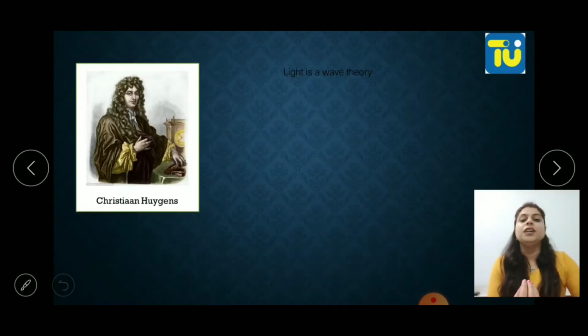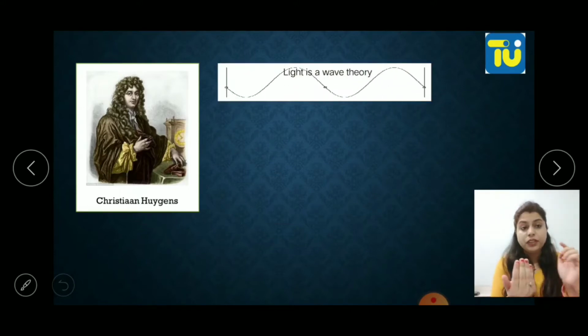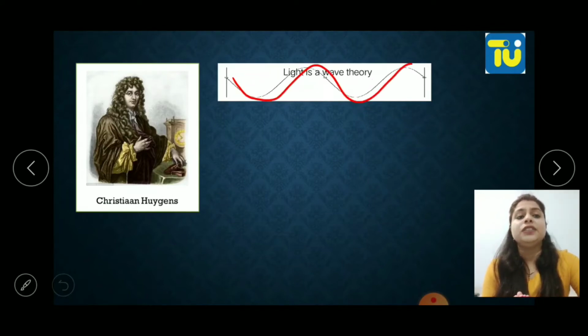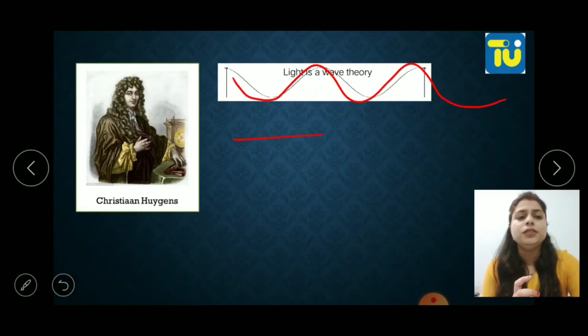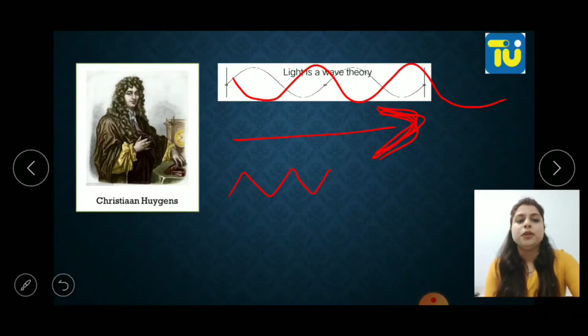Later Sir Christian Huygens came and said that light has a wave nature, and that light travels in the form of a wave. But people asked: Newton proved his theory on the basis that light travels in a straight line, whereas a wave is a zigzag motion. So how could you say that light travels in a straight line?